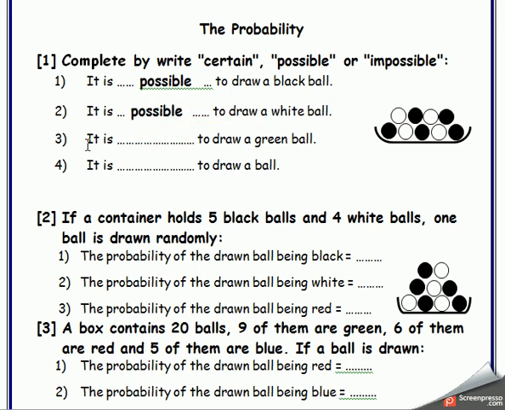Number three. It is possible or certain or impossible to draw a green ball. I haven't a green ball here, mister, so it will be impossible. Excellent.